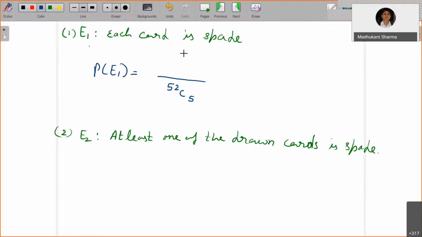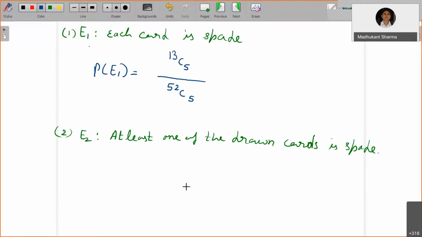Now, each card is a spade. So what is the number of favorable cases? There are 13 spades out of 52 cards, so out of 13, any 5 should come. These will be your favorable cases. Simple. Now the next, E2 is the event that at least one of the drawn cards is a spade. There are 5 cards drawn.